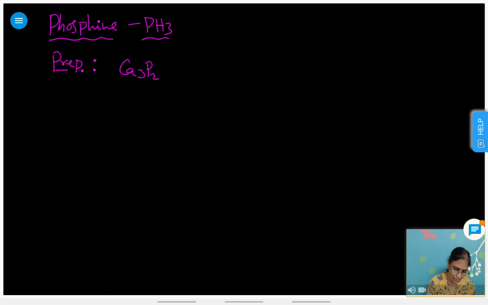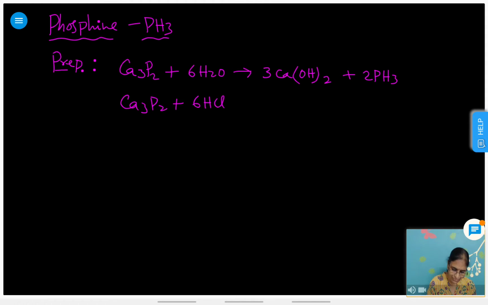Ca3P2 on hydrolysis with water gives 3 Ca(OH)2 plus 2 PH3. Next, Ca3P2 plus 6 HCl gives rise to 3 CaCl2 plus 2 PH3.